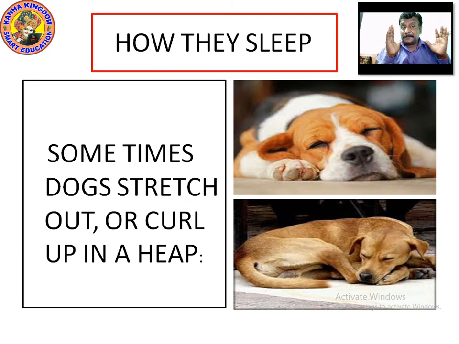The sleeping pattern of dogs is totally different from others. Cats curl up in such a way that they turn themselves into a round ball. Dogs usually curl up by taking their legs together and putting their head on their legs and sleeping. Or they stretch the entire body and sleep. Right? So it has its own way of sleeping. So now let's go ahead.